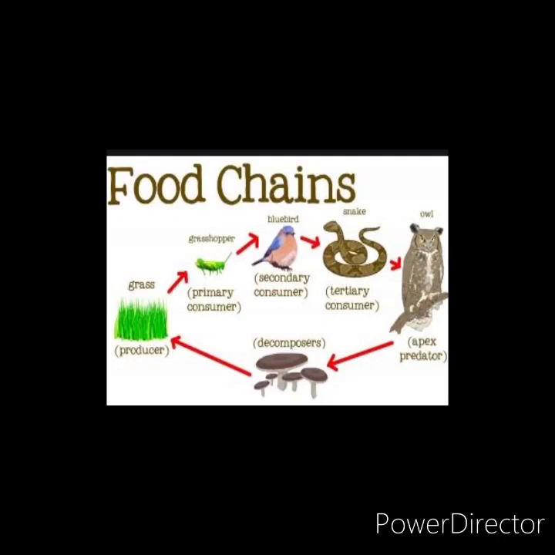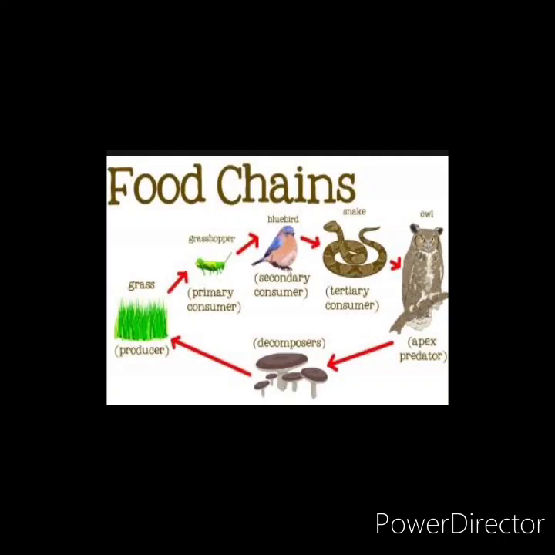Now let us learn about food chain. So what is a food chain? First we will know what a food chain is. It is a series of organisms linked together in the order in which they feed on each other. So here there is a series of organisms and they feed on each other, depend on each other, starting with the producer. As we know, every ecosystem starts with a producer, that is plants.